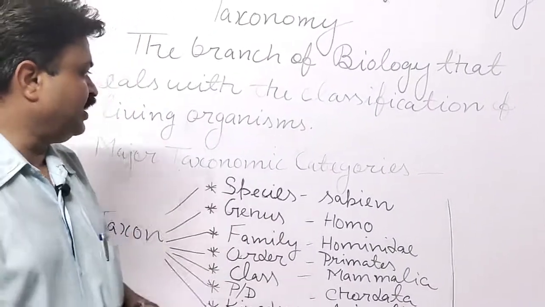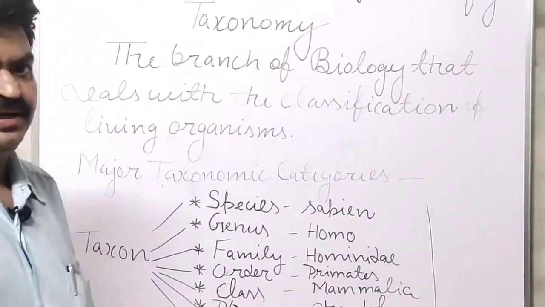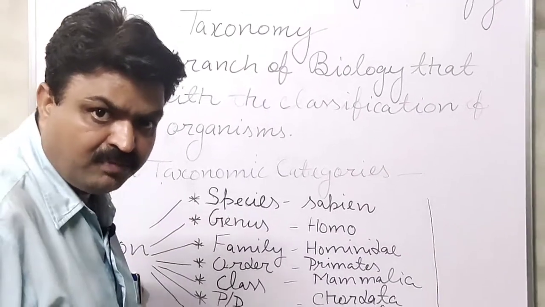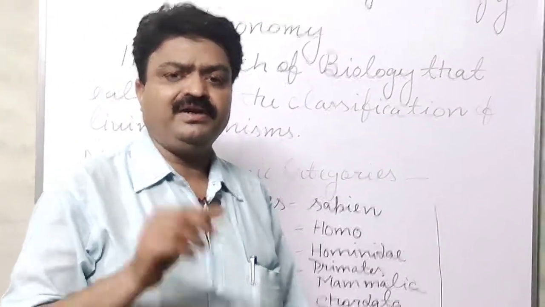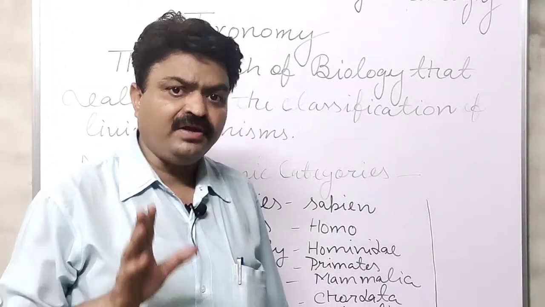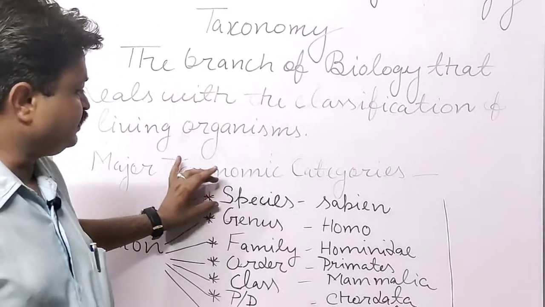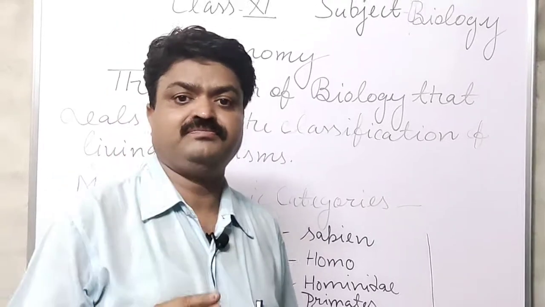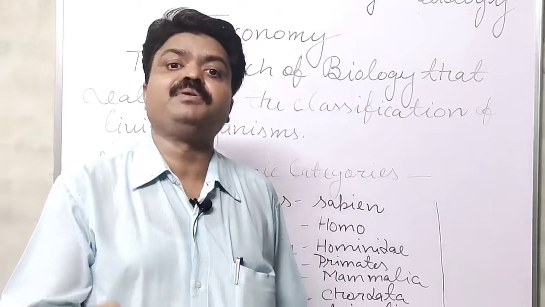There are different taxonomic categories, student, and all those taxonomic categories are known as taxon. Taxon means group, student, a group of living organisms, and all the living organisms are arranged into these 7 categories. First is species. It is the smallest group of the living organisms that can interbreed with each other.